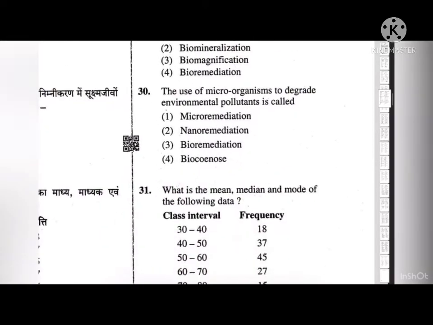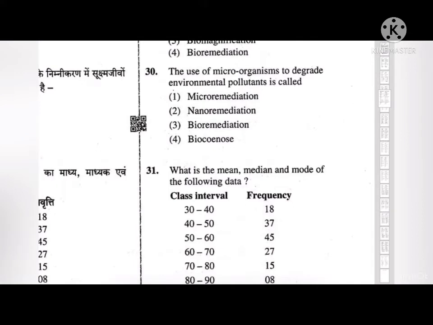Next, the use of microorganisms to degrade environmental pollutants is called microremediation, nanoremediation, bioremediation or biocoenose. So the correct answer to this is bioremediation. Bioremediation is the use of microbes to clean up contaminated soil and groundwater. Microbes are very small organisms such as bacteria that live naturally in the environment. So bioremediation stimulates the growth of certain microbes that use contaminants as a source of food and energy. So the correct answer is bioremediation.